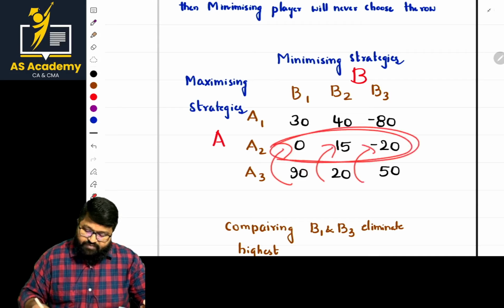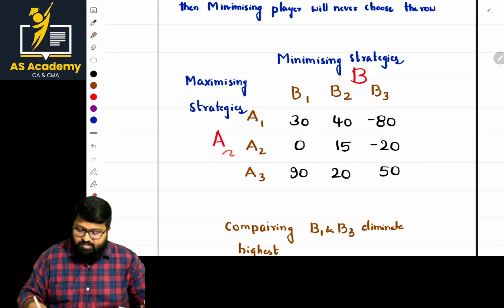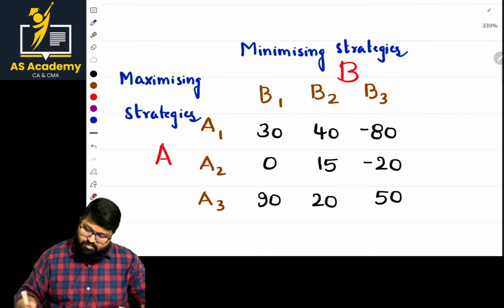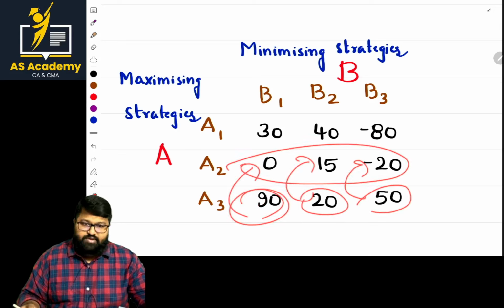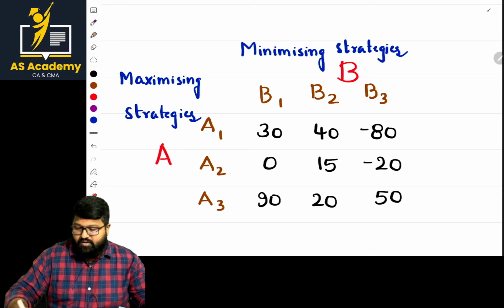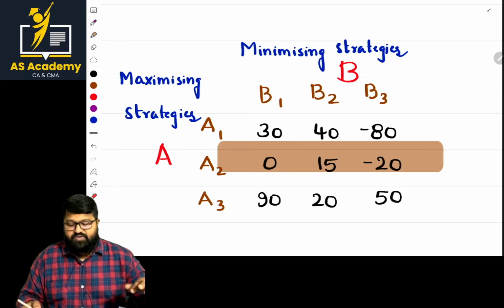This row has the least values, so eliminate that one. No issues, you can go with any pattern.